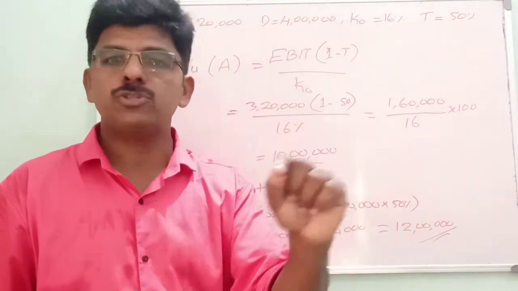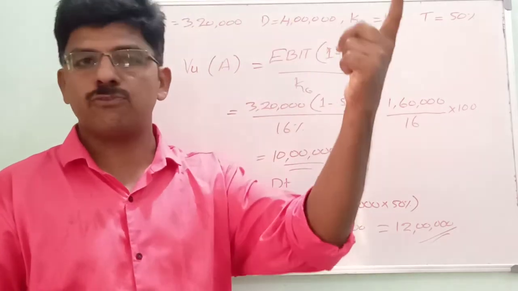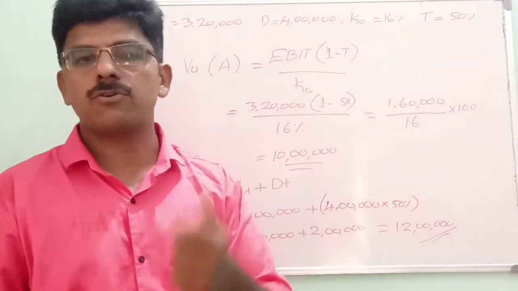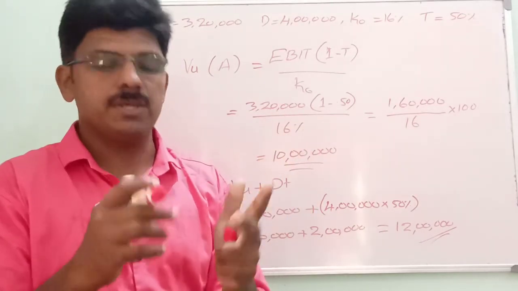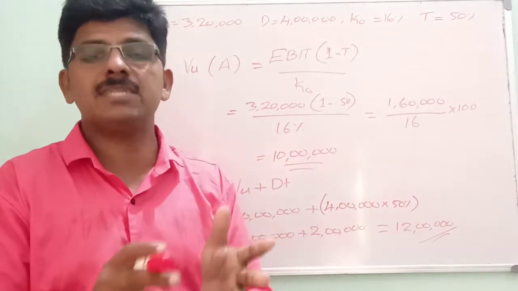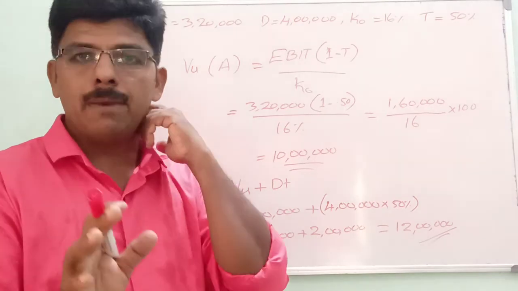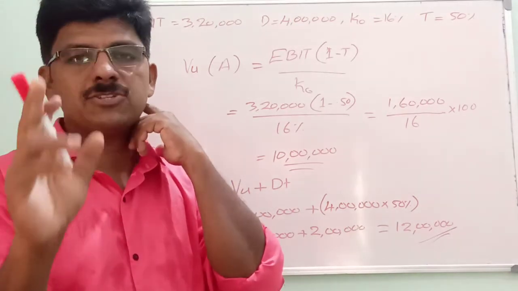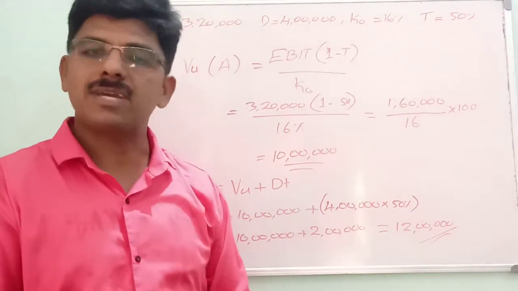Therefore, by the use of debt capital in the capital structure, a company can maximize its value and they can reduce the overall cost of capital. Okay. Anyway, value can be maximized with the help of this tax, the existence of a tax or otherwise the existence of a debt capital in the capital structure according to MM. And there is one capital structure which is known as optimum capital structure. Okay, thank you.